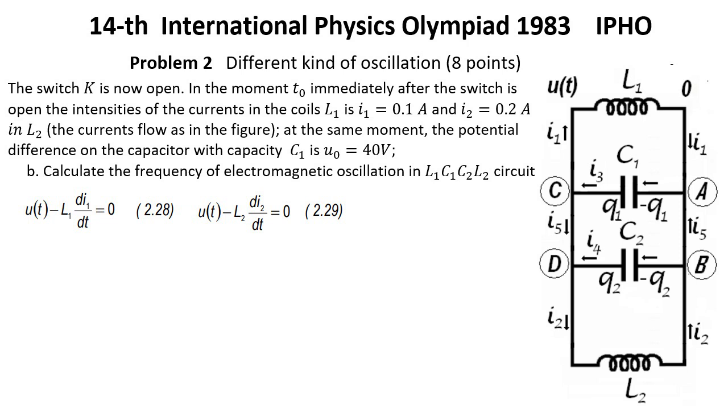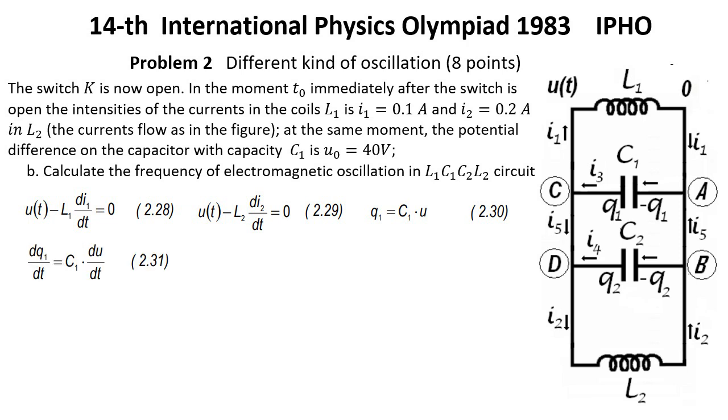Formula 2.29. If on the positive plate of the capacitor having the capacity C1 is stocked the charge Q1(t), then at the jacks of the capacitor the electrical tension is U(t) and Q1 equals C1 U, formula 2.30.